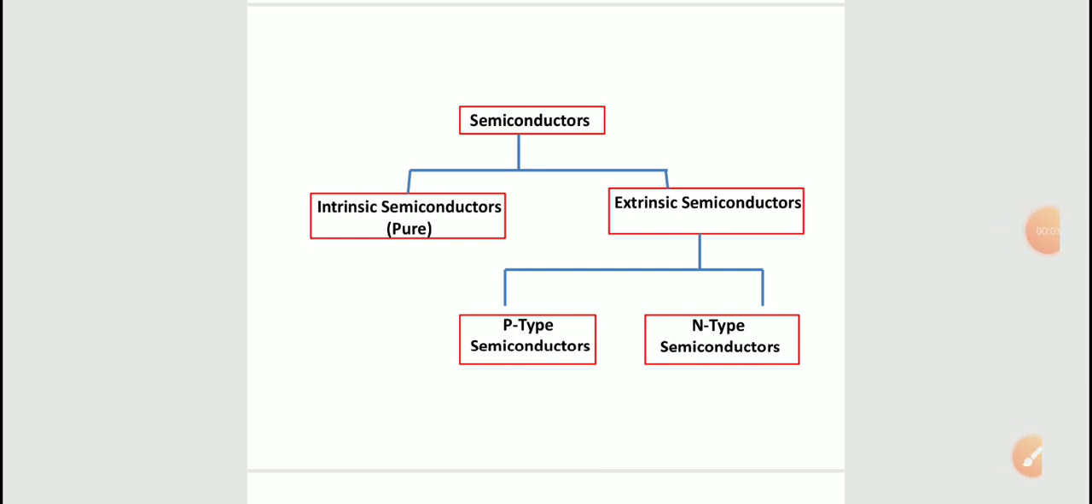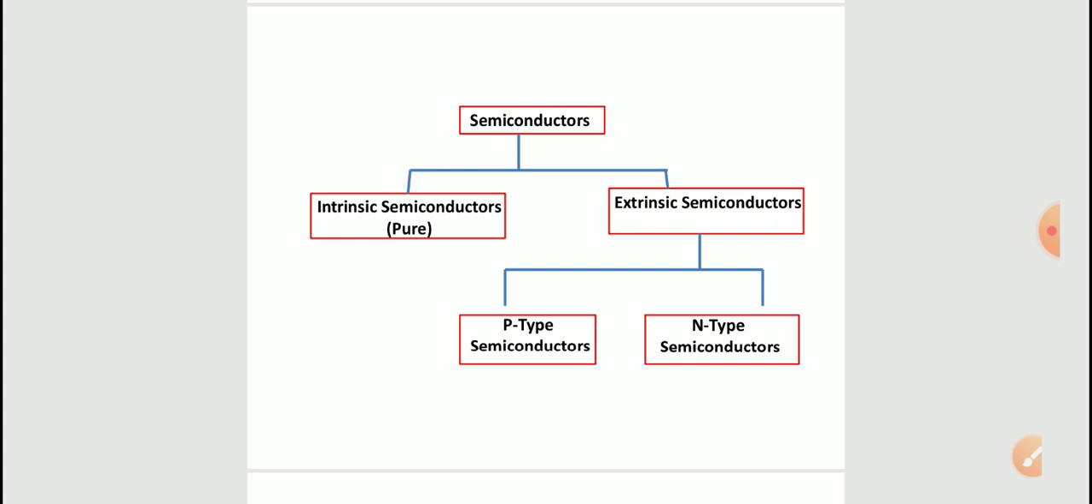Hello friends, in this video we are going to discuss different types of semiconductors, the p-n junction diode and the thermistor. First of all, what are semiconductors? Semiconductors are the materials whose resistivity lies between conductors and insulators.